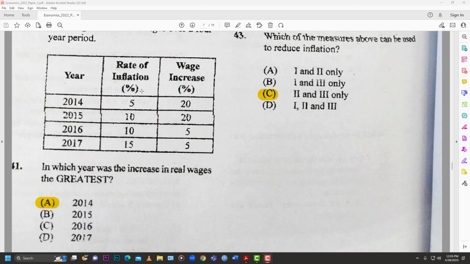In 2016, inflation outpaced the real wage. So 2016 and 17, inflation outpaced it. So therefore, there's no greatest increase of anything right there. There's a reduction in fact.